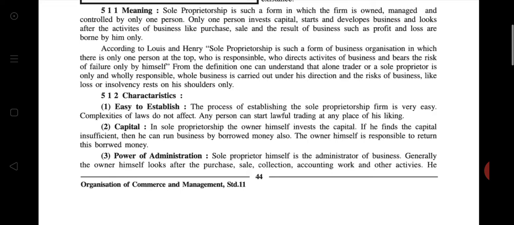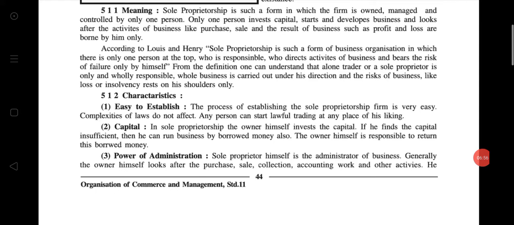You just learn three words: own, manage, and control, so the sentence is automatically formed. Only one person invests capital, starts and develops the business, and looks after the activities of business like purchase, sale, and the results of business, profit and loss, are borne by him only.